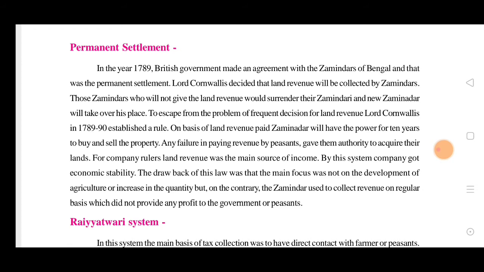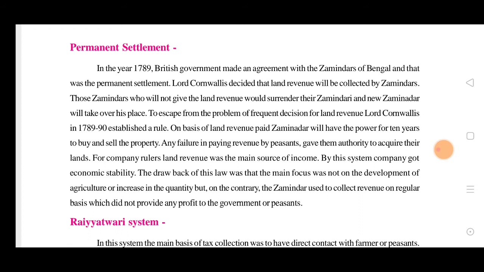To escape from the problem of frequent decisions for land revenue, Lord Cornwallis in 1789 to 90 established a rule. To get away from the problems of frequent changes and decisions made by the Britishers, he established a new rule.